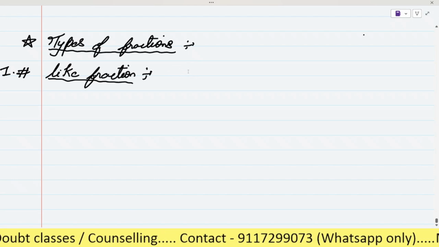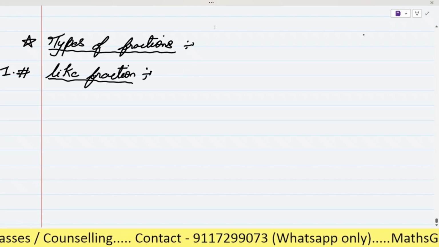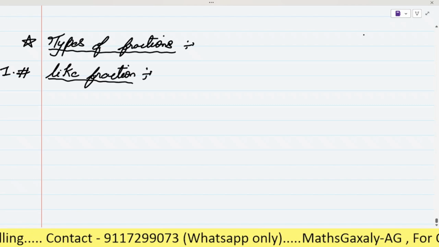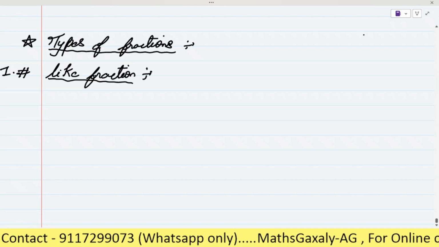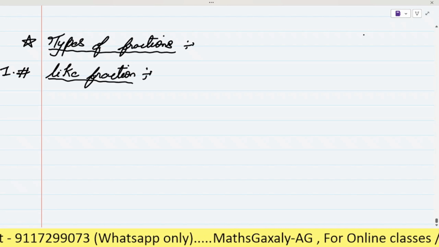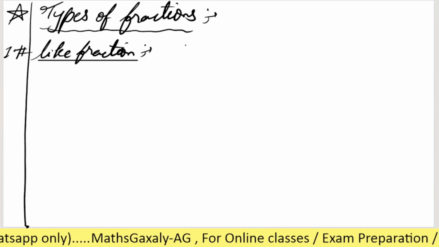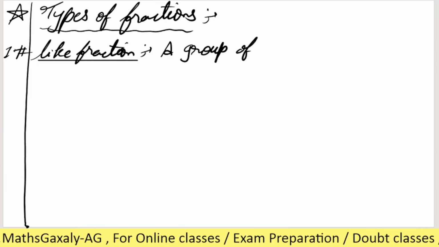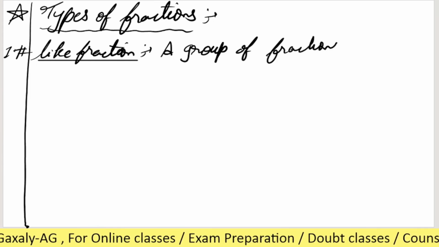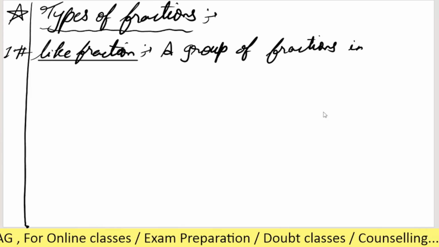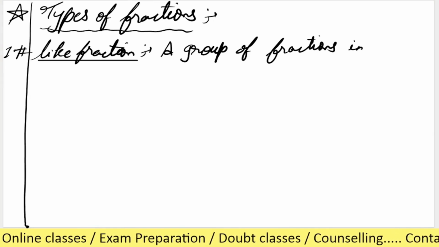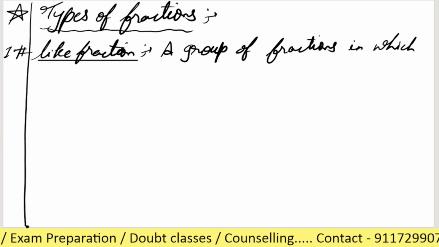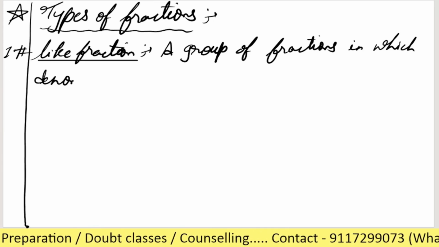We can say that the like fractions are a group of fractions that have the same denominator. So a set or a group of fractions in which the denominators are same in every fraction.